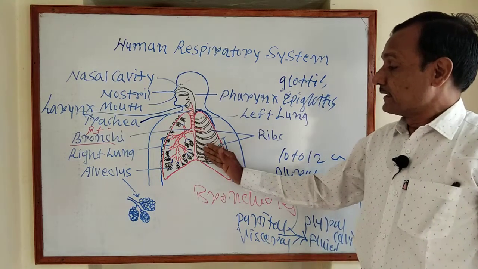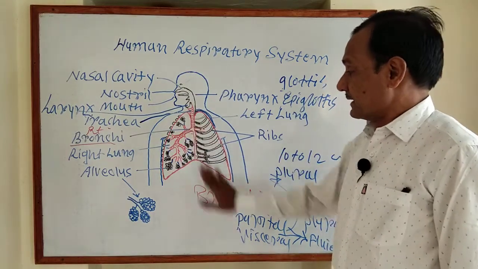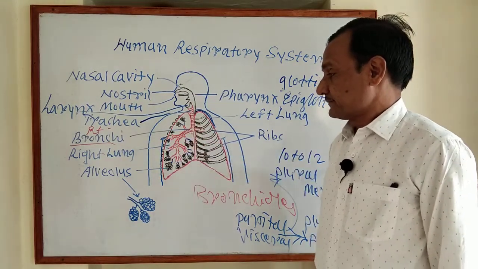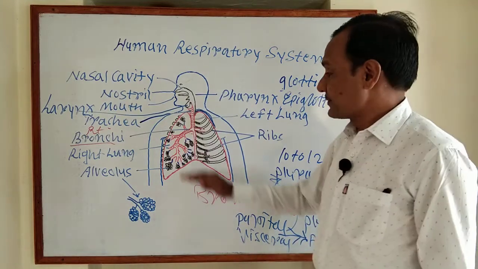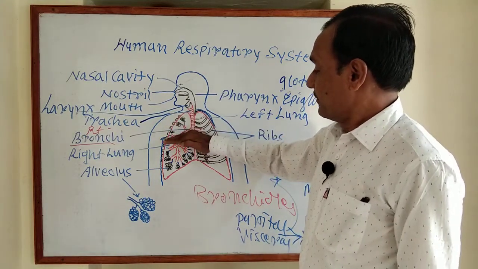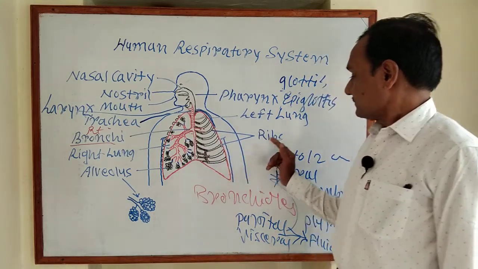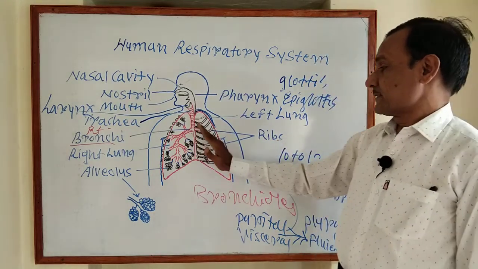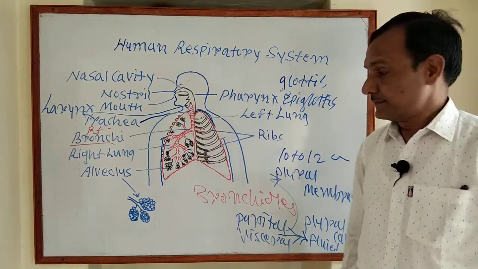The right lung is larger and is divided into three lobes: the upper lobe, middle lobe, and lower lobe. The left lung is smaller and is divided into two lobes.